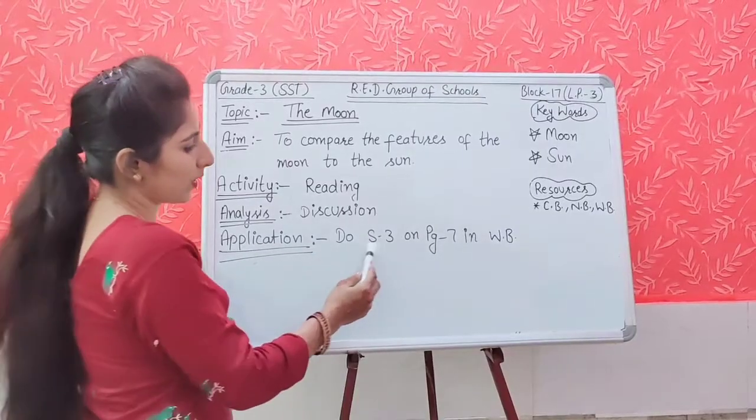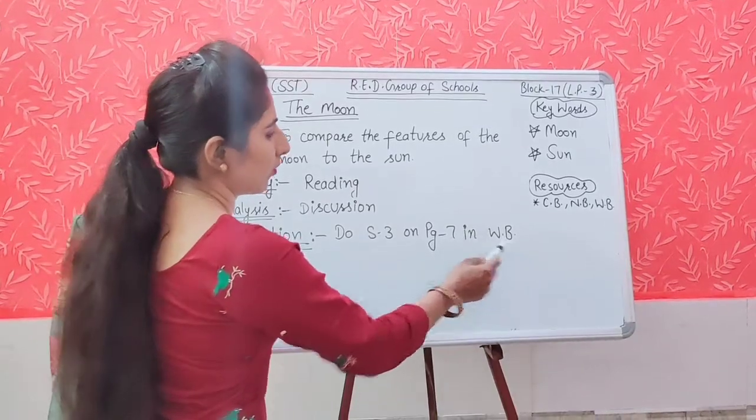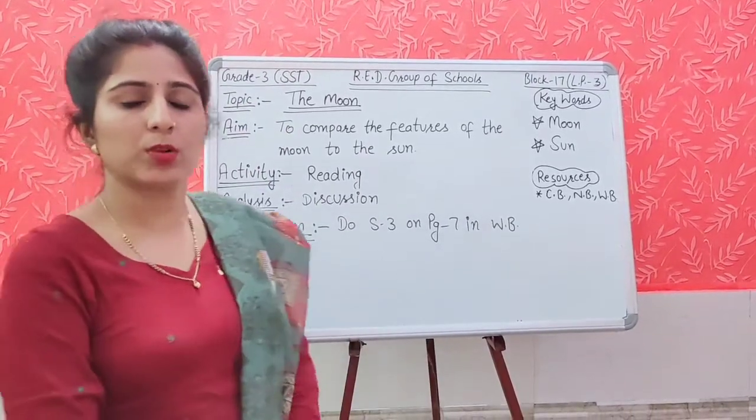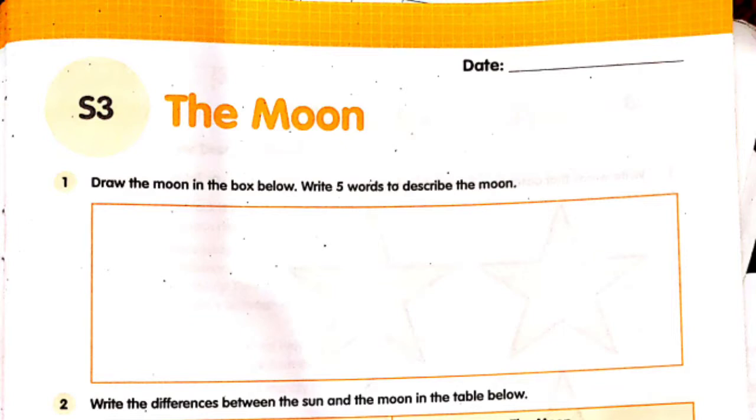Application part, do S3 on page number 7 in your workbook. Open your workbook, page number 7. The moon. Draw the moon in the box below. Write 5 words to describe the moon. Here in this box you will draw the picture of the moon and you will write 5 words to describe the moon.